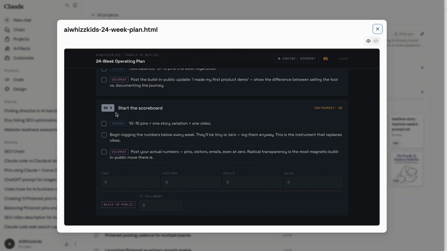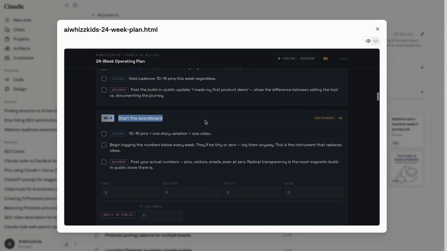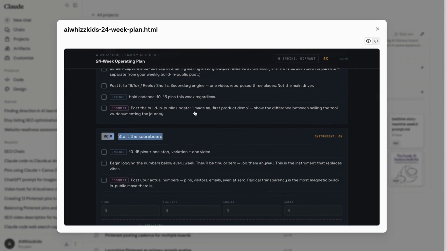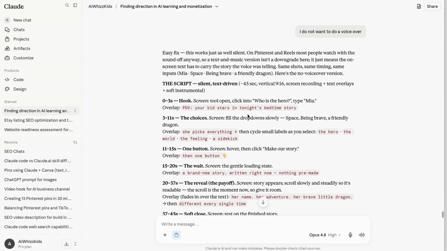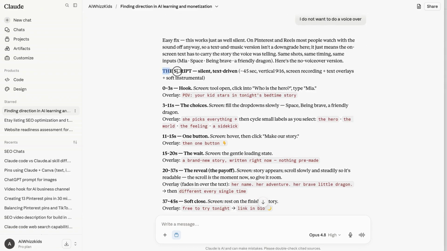I'm in week 8 of this 24-week build of my AI business, according to Claude's 24-week plan. So we're actually on week 8. I have skipped this part right here, make my first demo, so that's what I will be doing today. I already asked Claude what I should do, and this is what they made.